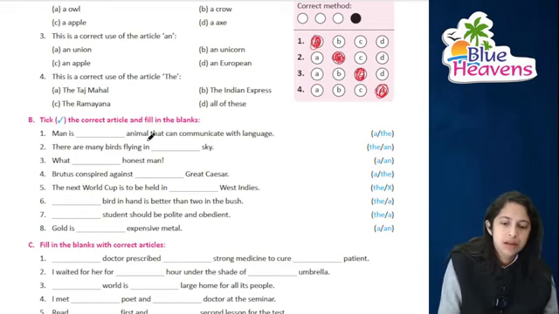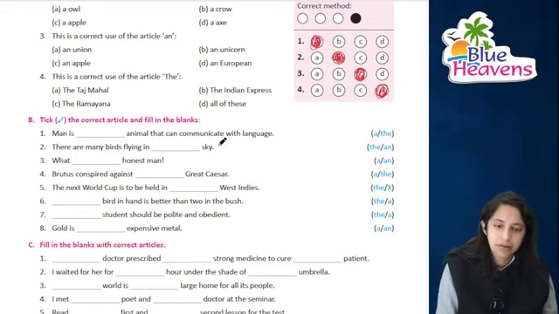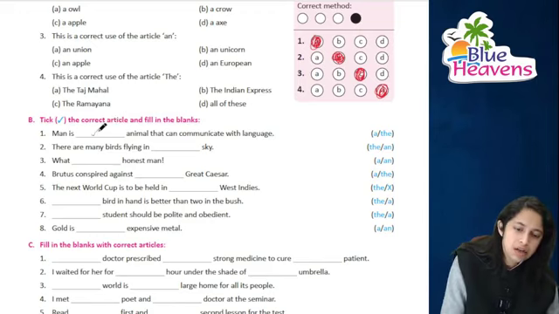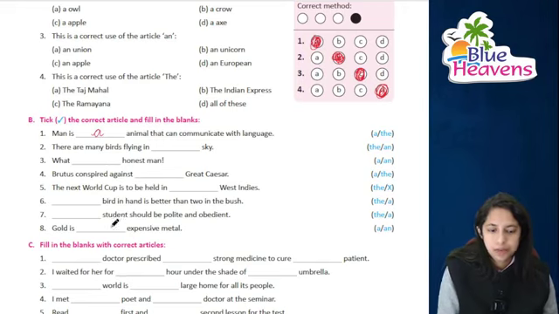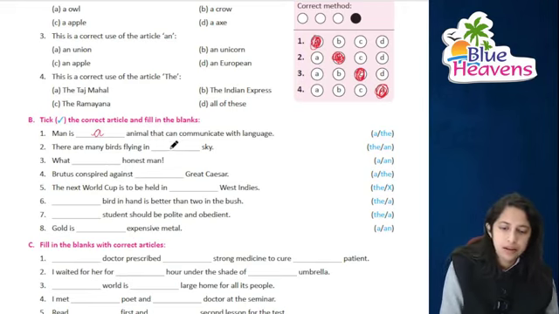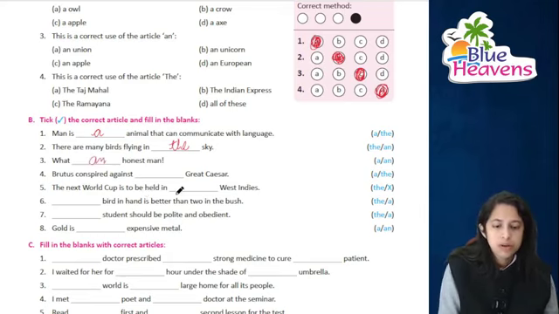Man is an animal that can communicate with language. So man is an animal. Man एक animal है जो कि communicate कर सकता है language में. There are many birds flying in the sky, right. What dash honest man? What an honest man, right. Brutus conspired against the great Caesar, right.